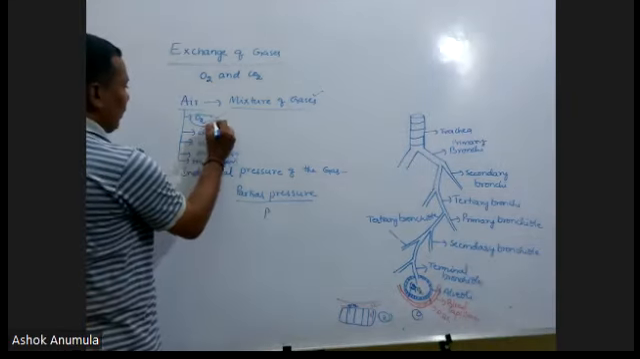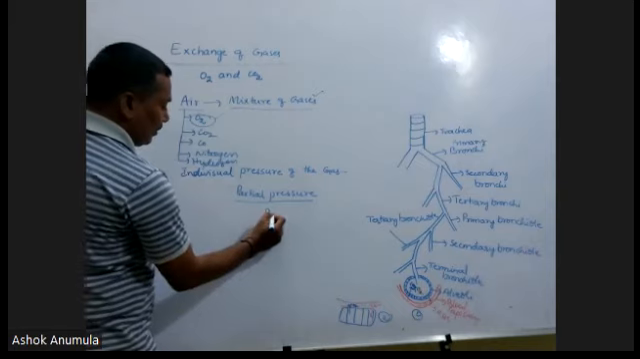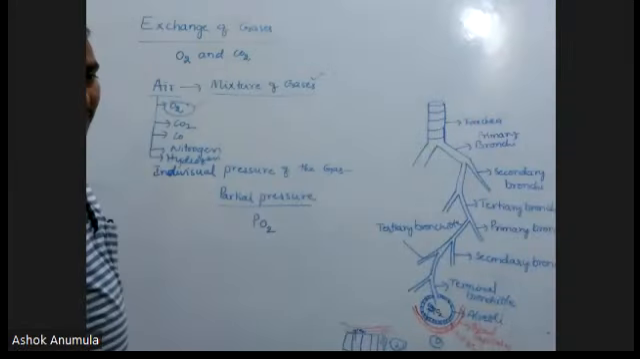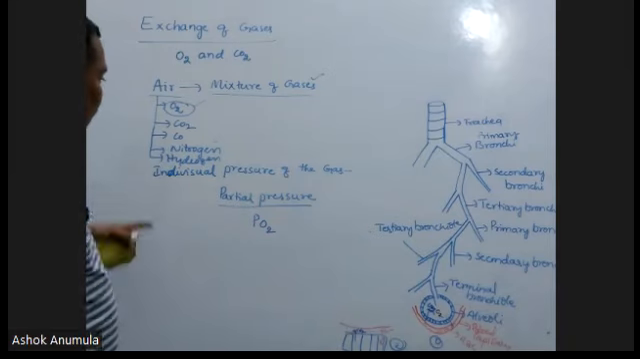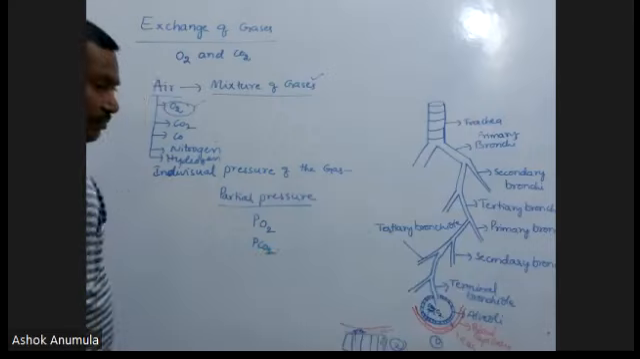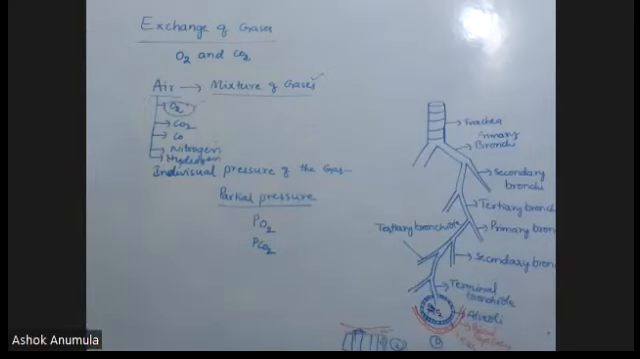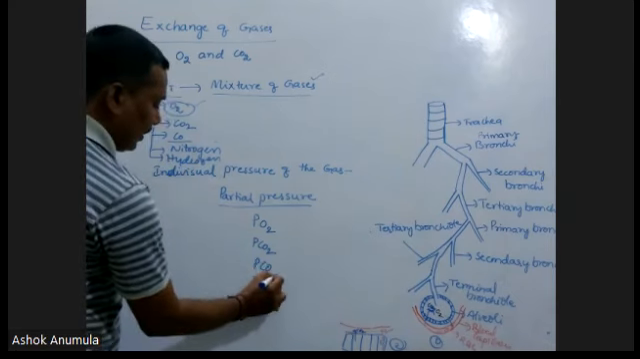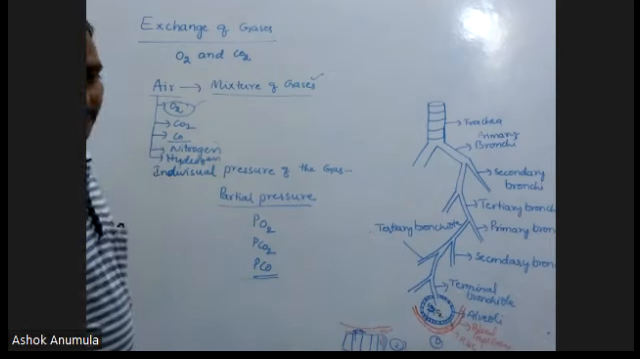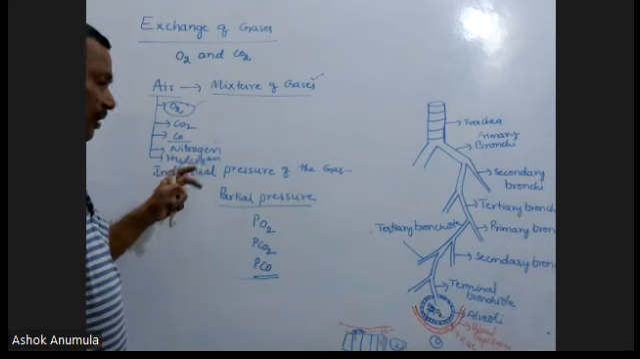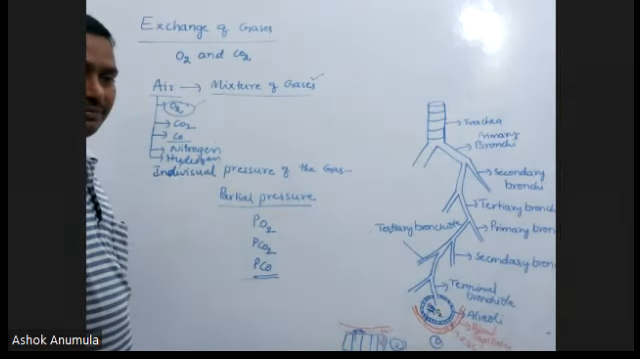For example, the pressure of oxygen is called PO2, partial pressure of oxygen. The pressure of carbon dioxide is called PCO2, partial pressure of carbon dioxide. The pressure of carbon monoxide, PCO. Pressure of hydrogen, pressure of nitrogen, P nitrogen, P hydrogen, like that we have to indicate.